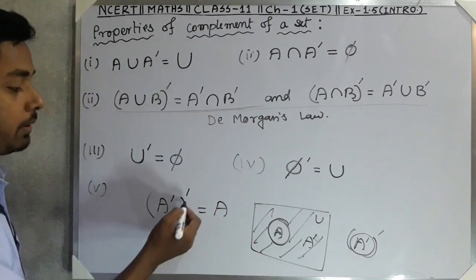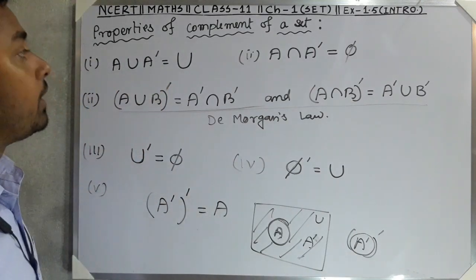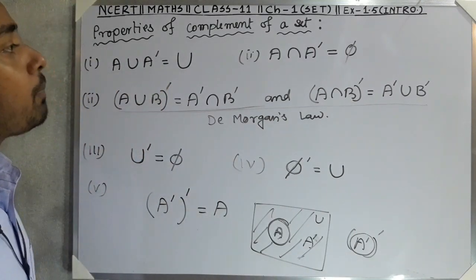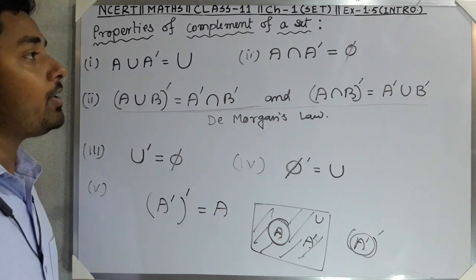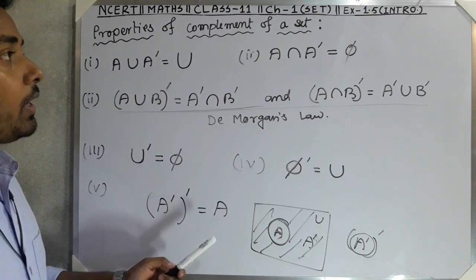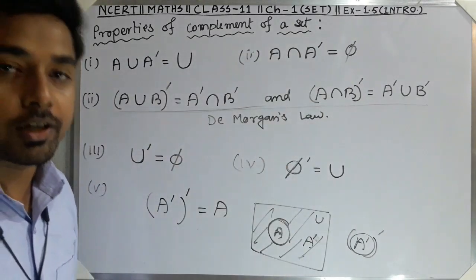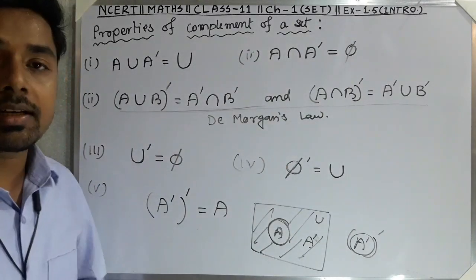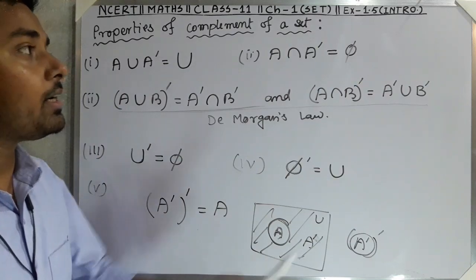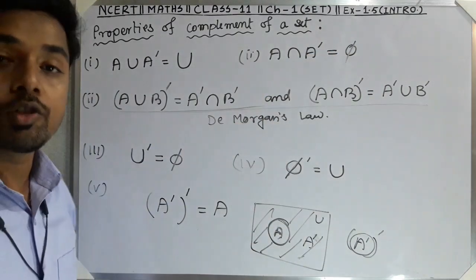So that's complement of A complement is equal to A. So these are the properties of the complements or complement of a set. And in exercise 1.5, this much only is the introduction we are having, and in the next class we will proceed to the exercise 1.5 solution. Okay, note down all the things.